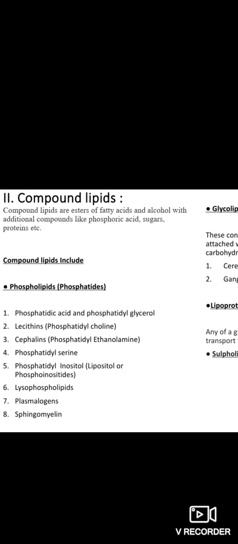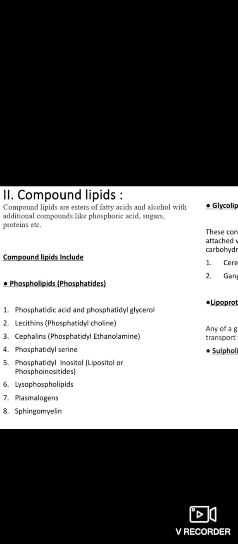Now we will see about the compound lipids. Compound lipids are esters of fatty acids and alcohol with additional compounds like phosphoric acid, sugars and protein etc. Compound lipid includes the phospholipids. It is often called as phosphatids: phosphatidic acid and phosphatidylglycerol, lecithin, cephalins, phosphatidylserine, phosphatidylinositol, then lysophospholipids, plasmalogens, and sphingomyelins. We will see one by one.